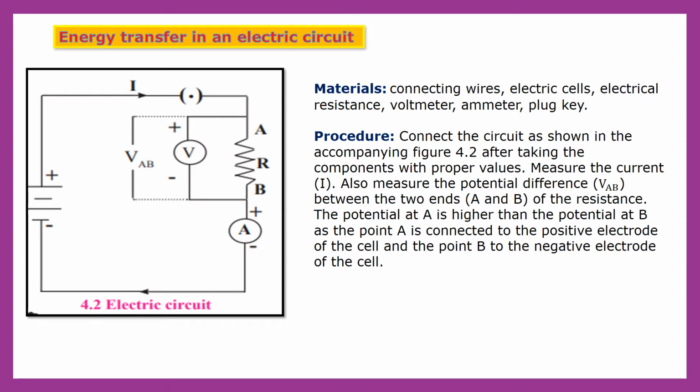Okay. Then the potential at A is higher than the potential at B because point A is connected to the positive electrode of the cell and point B is connected to the negative electrode of the cell. So obviously point A has higher electric potential than point B.